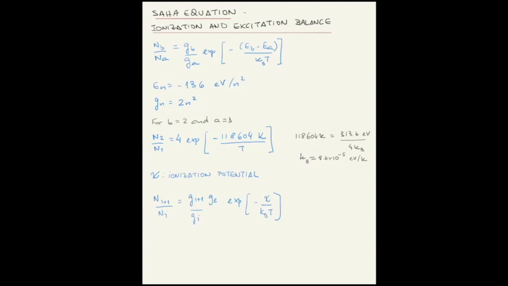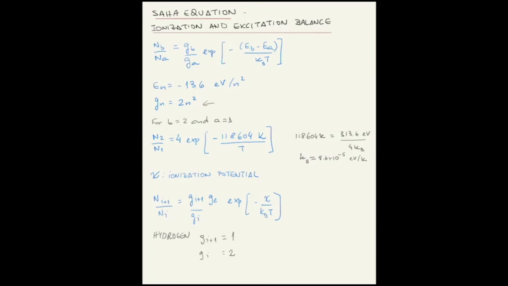Now for hydrogen, Gi plus 1 is simply 1 because there is no electron left. There is only a single state for the proton that lost the electron. And if you assume i to be the ground state of neutral hydrogen, then the statistical weight is equal to 2, because remember, the statistical weight is 2 times n squared.